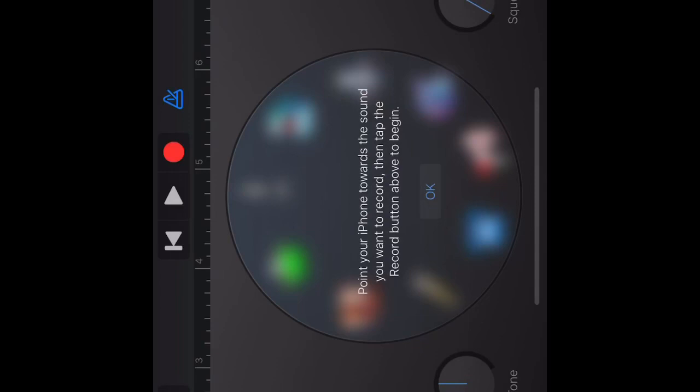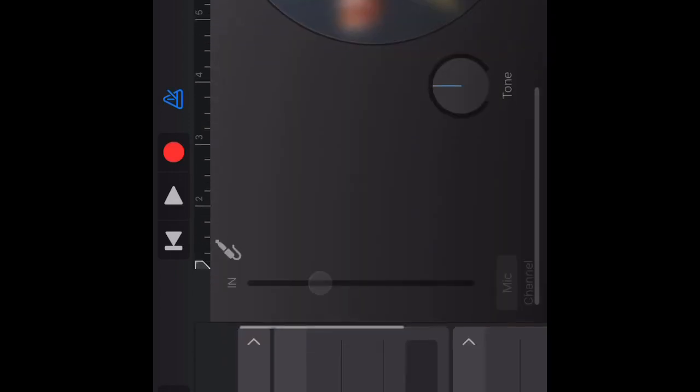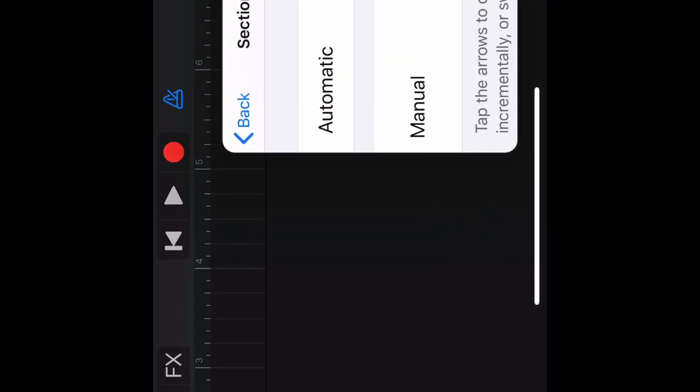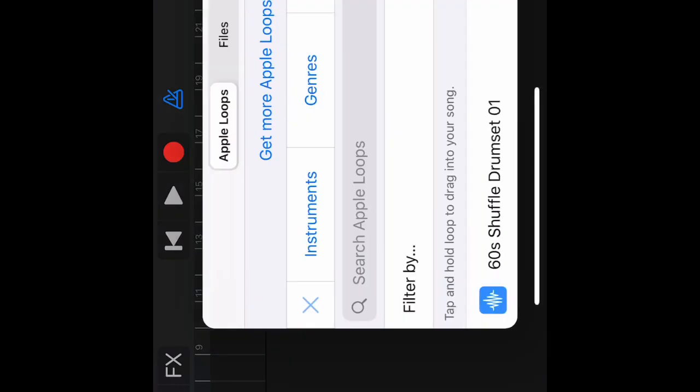Then you need to have GarageBand installed. You need to press plus, go to audio recorder. Then you see the one beside the audio recorder. You want to press that. Okay? Then what you want to press is the plus sign in the tiny corner. And then bring it all the way to 30. Then you press this type of loop track.